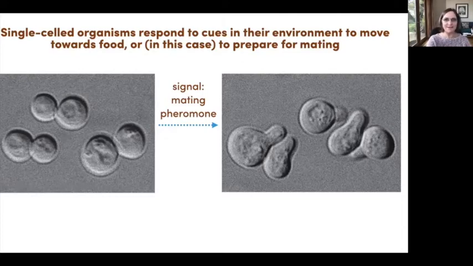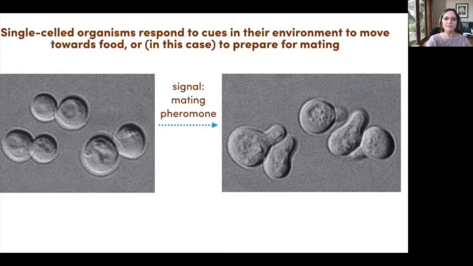So this is just an example that's mentioned in the book of single cell organisms responding to a signal. These are budding yeast cells, again, Saccharomyces cerevisiae. And budding yeast cells, they eat and they divide and they can respond to other kinds of signals in their environment. But in this case, they are responding to pheromone signals from other cells.